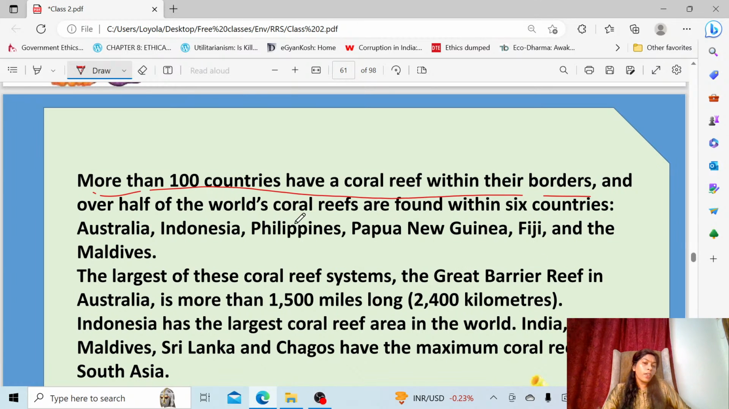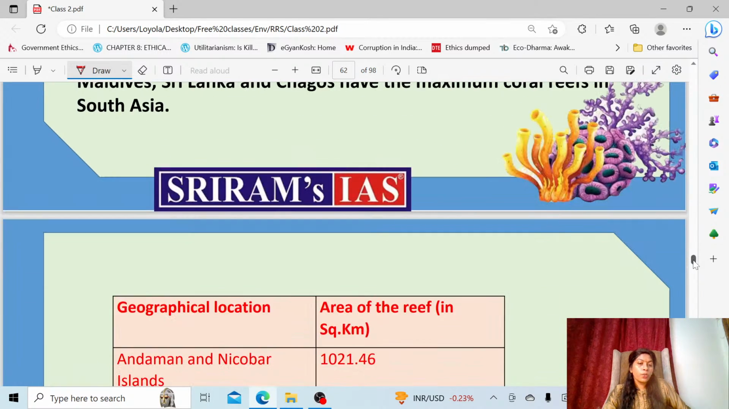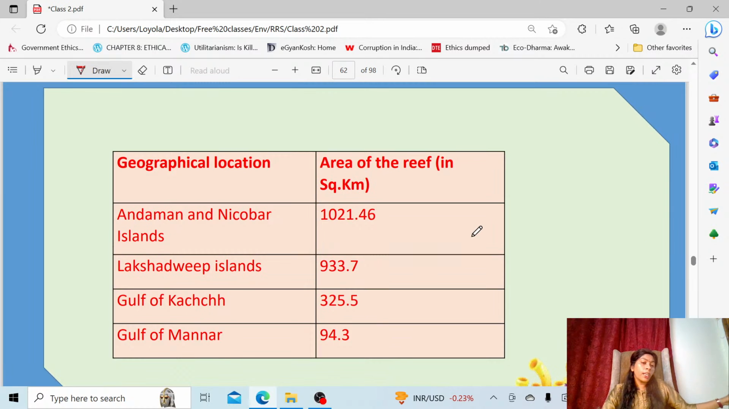So the Great Barrier Reef is the largest coral reef in the world. And in India, what are the areas which have coral reefs? As you can see, the Andaman and Nicobar Islands have the largest reef area. Then comes the Lakshadweep, then the Gulf of Kutch, and then the Gulf of Mannar. So they have coral in this order.